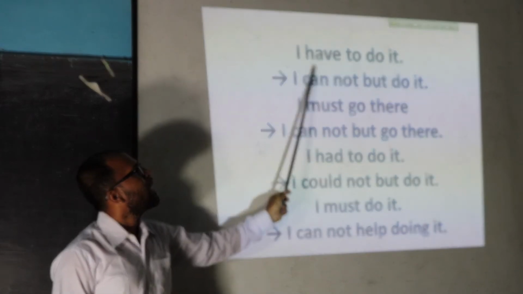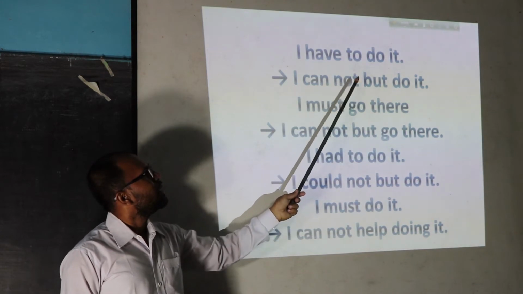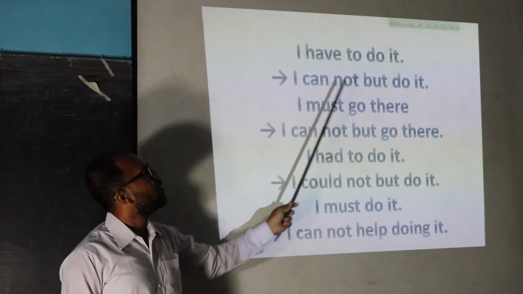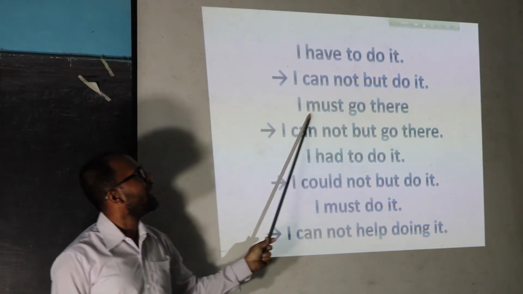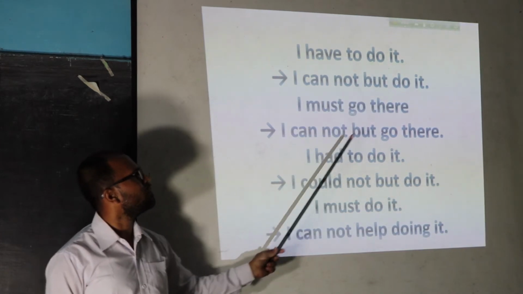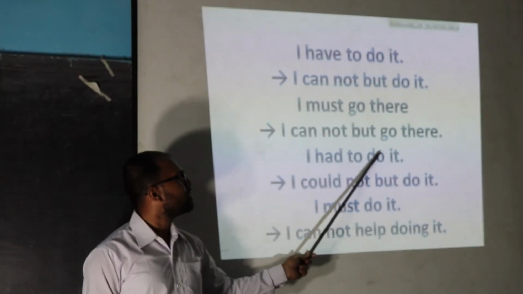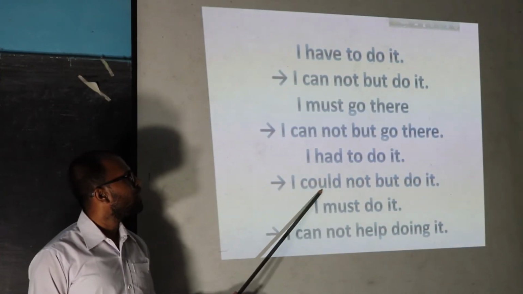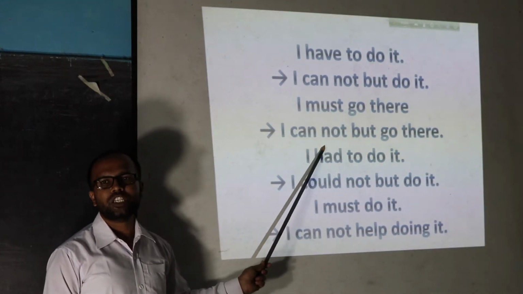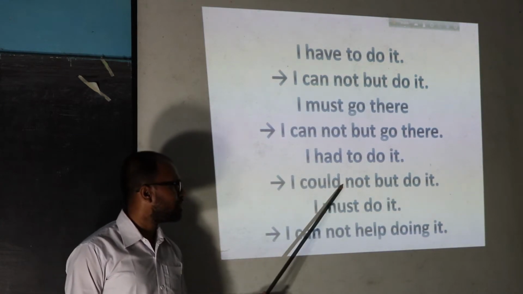Here, have to, so we can answer with cannot but. Or here, I must go there, we can also use cannot but. Here, I had to do it. Here we can use I could not but, because this sentence indicates past form. So here we can use could not but.